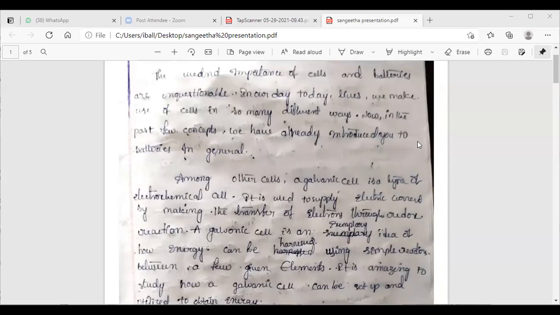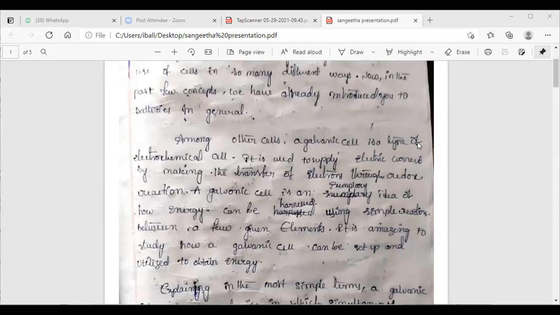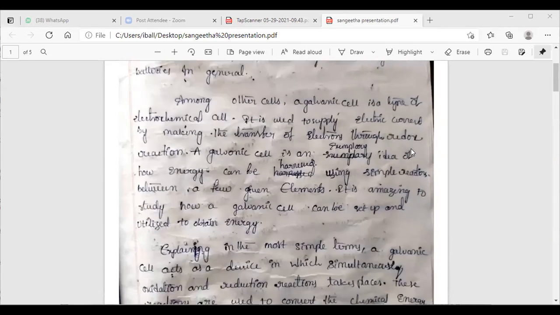The use and importance of cells and batteries are unquestionable in our day-to-day lives. We make use of cells in so many different ways. In the past few concepts, we have already introduced you to batteries in general. Among other cells, the galvanic cell is a type of electrochemical cell. It is used to supply electric current by making the transfer of electrons.